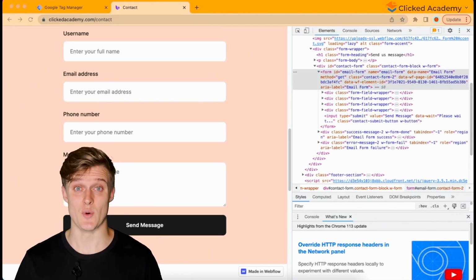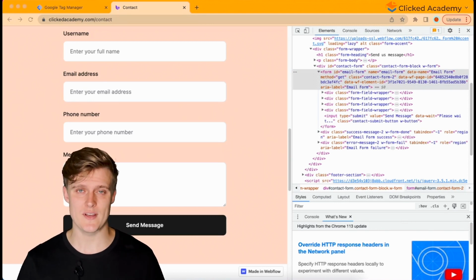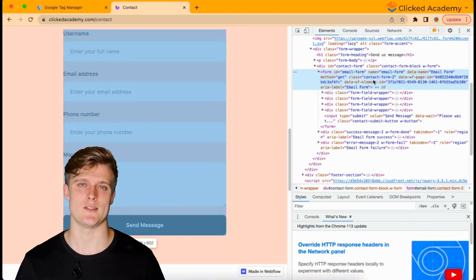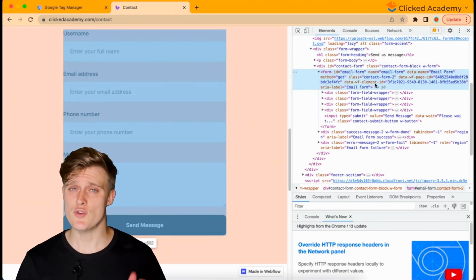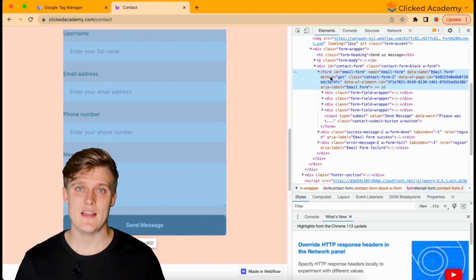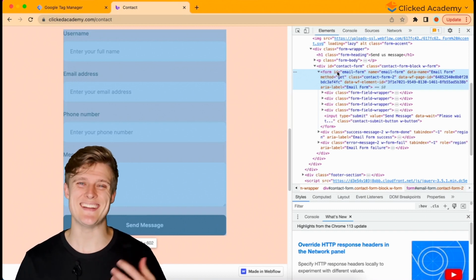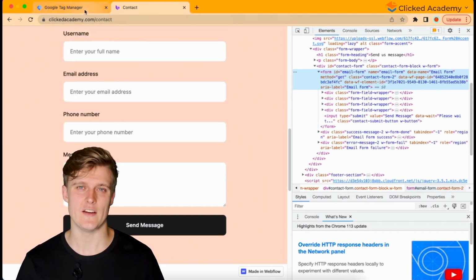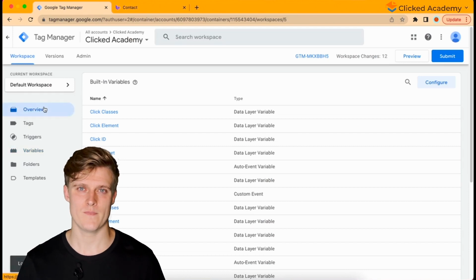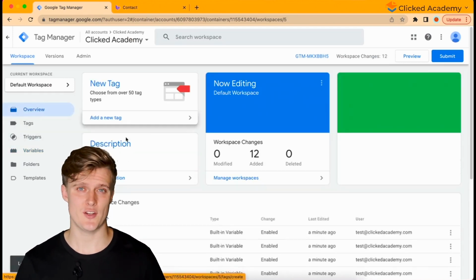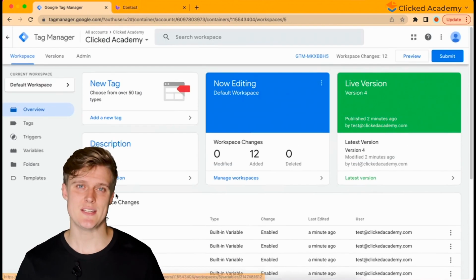This information is what gets fired on the back end of the website when a successful form is submitted. We want to use this information to set up our triggers. If you do see a form ID, then you can use that as your unique identifier, as it's always unique for every different form.